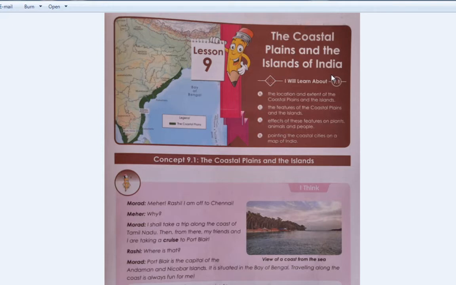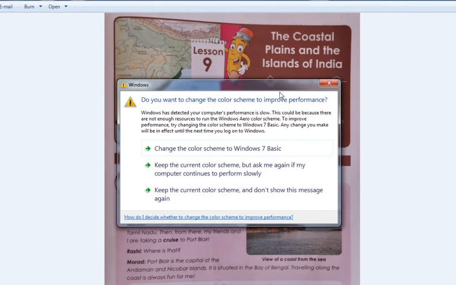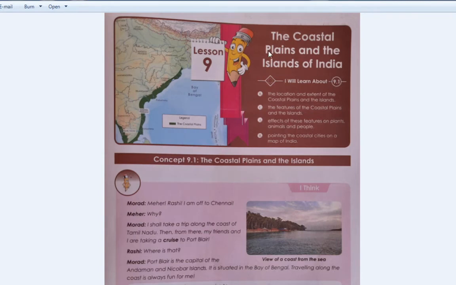In this lesson, we are going to learn about two coastal plains of India, the eastern coastal plains and the western coastal plains. Right? Okay, so let us start.